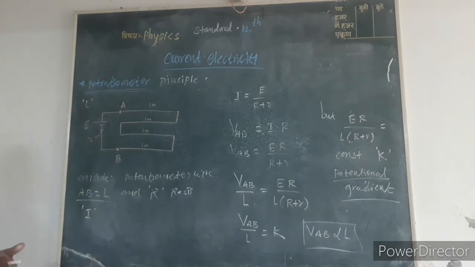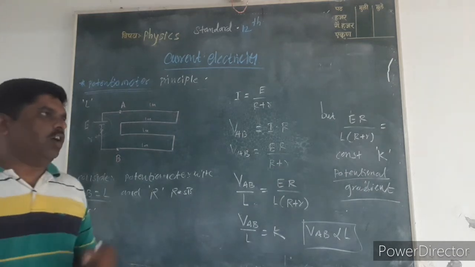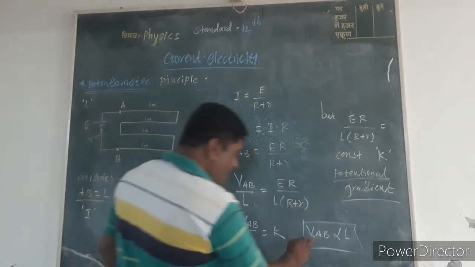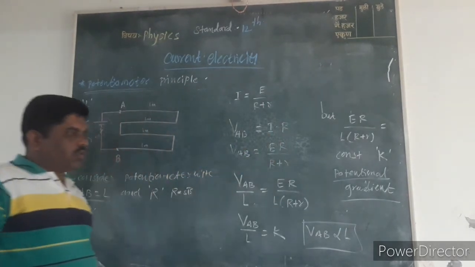The potential difference between 2 points is directly proportional to length or distance between these 2 points.